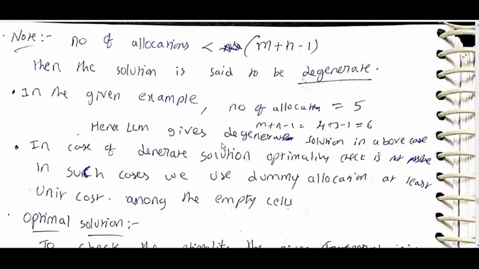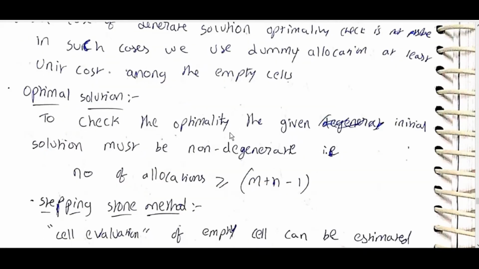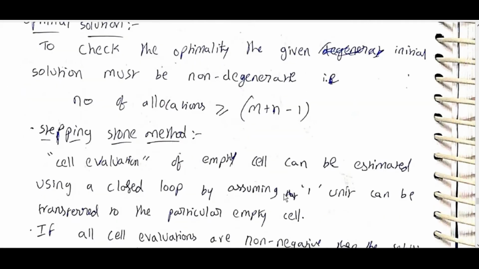Hence, LCM gives a degenerate solution in the above case. In case of a degenerate solution, optimality check is not possible. In such cases, we use a dummy allocation with at least unit cost among the empty cells. To check the optimality, the given initial solution must be non-degenerate, that is, the number of allocations must be greater than or equal to m plus n minus 1.